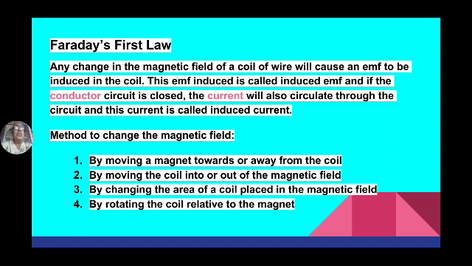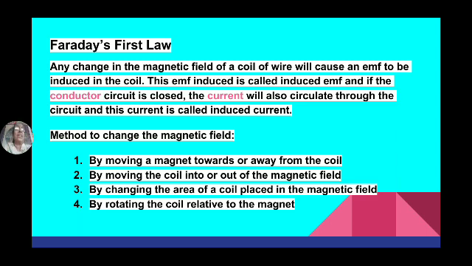So what is the method to change the magnetic field? How can you change the flux linking with the coil? Let my hand be the magnetic field, and this is the conductor. First take the conductor into the magnetic field, then take it away from the magnetic field. By doing this, what happens? The flux linking with the conductor is changing. Initially it is 0, then it is some flux, again 0, again some flux.